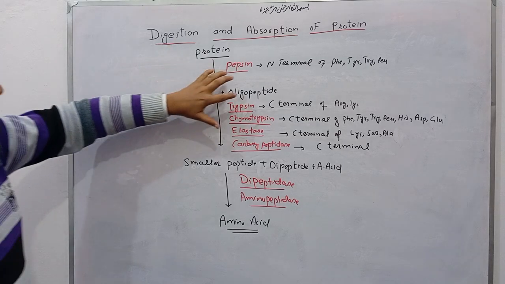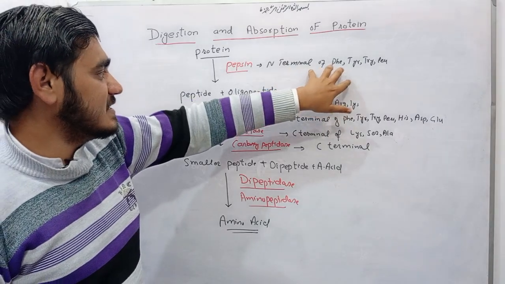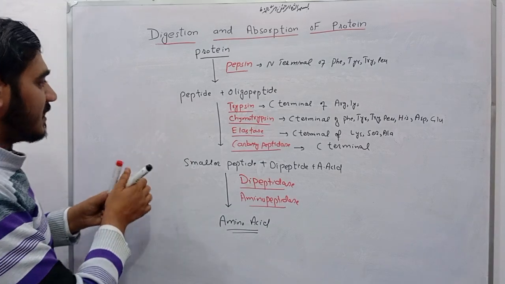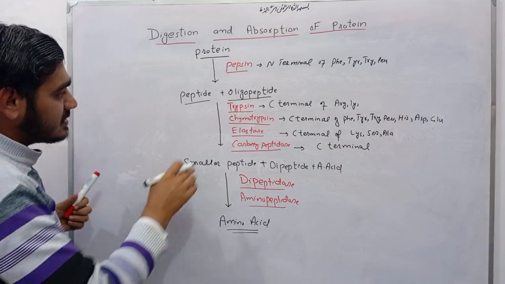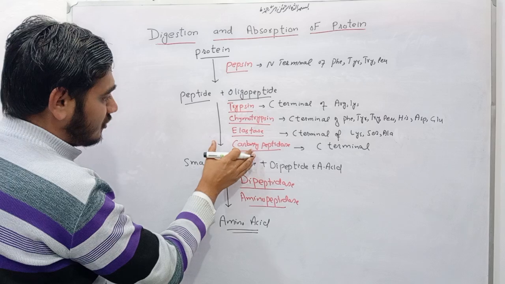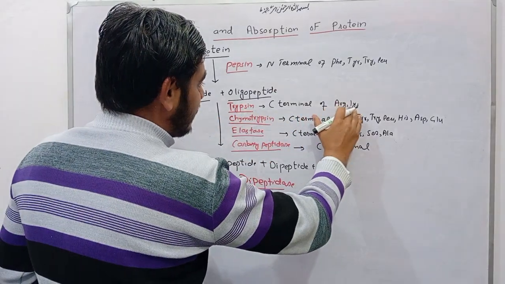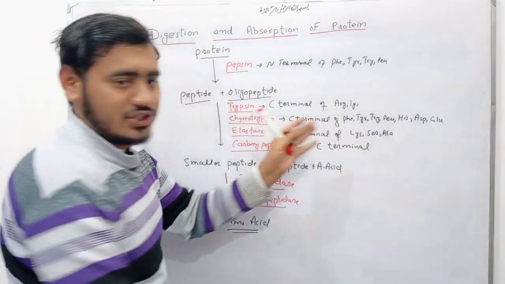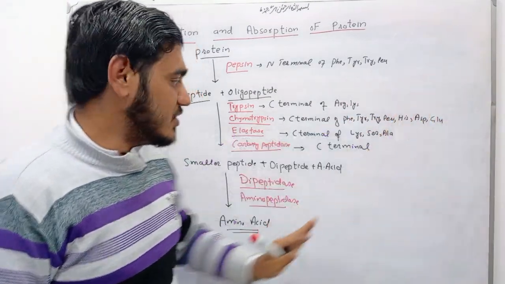First of all, there is action of pepsin enzyme. Pepsin acts upon the N-terminal of phenylalanine, tyrosine, tryptophan, and leucine and converts protein into peptide and oligopeptide. Then there is action of these pancreatic enzymes: trypsin, chymotrypsin, elastase, and carboxypeptidase. Trypsin acts upon the C-terminal of arginine and lysine. Chymotrypsin acts upon the C-terminal of phenylalanine, tyrosine, tryptophan, leucine, histidine, aspartate, and glutamate.